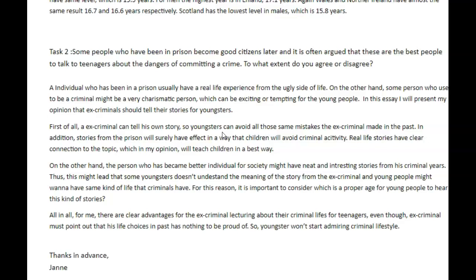An individual who has been in a prison usually has real life experience from the ugly side of life. On the other hand, some people who used to be a criminal might be a very charismatic person, which can be exciting or tempting for the young people. In this essay, I will present my opinion that ex-criminals should tell their stories to youngsters.